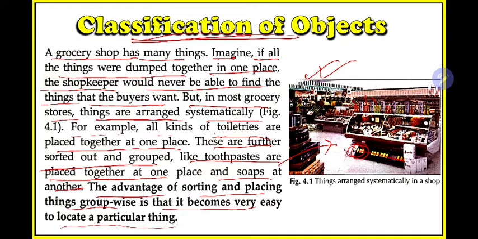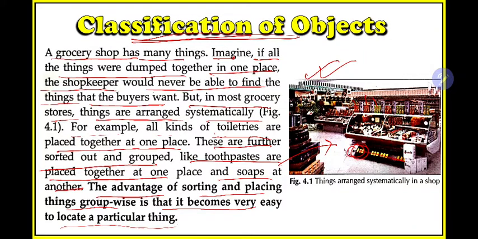One more example I am giving, try to relate. In your home, for example, you have two brothers and one sister. You read in class 6, your younger brother reads in class 4, and your elder sister reads in class 8. So obviously all of you will keep your books separately. You will not mix your class 6 books with your brother's class 4 books or your sister's class 8 books, right?